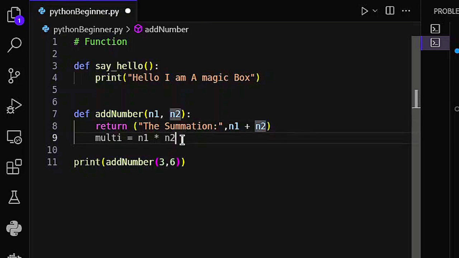That's the reason this line of code is not going to be executed, because the return keyword will not allow the function to go below it. It will just say, okay, since you hit return, we finish here.